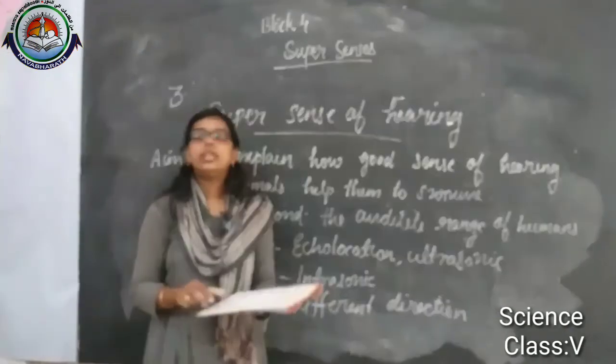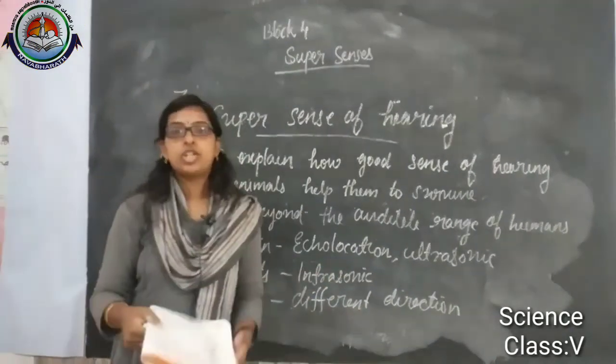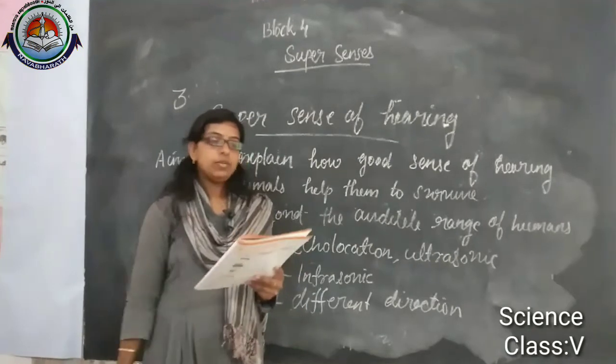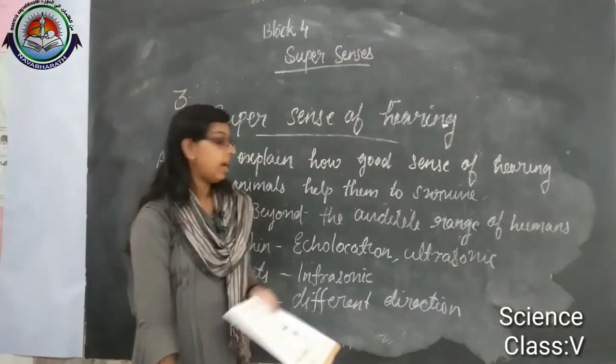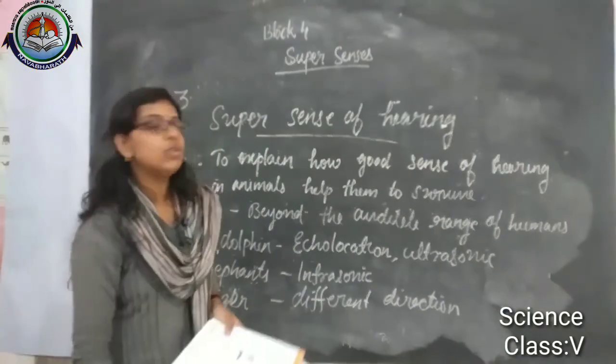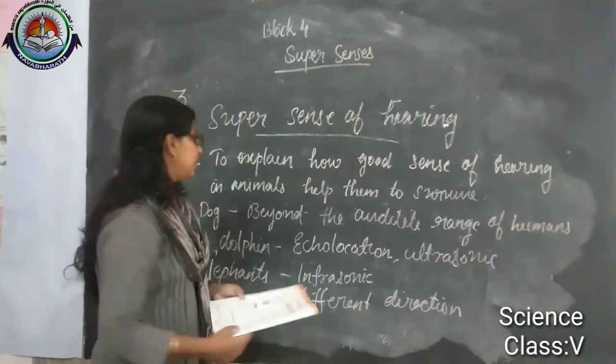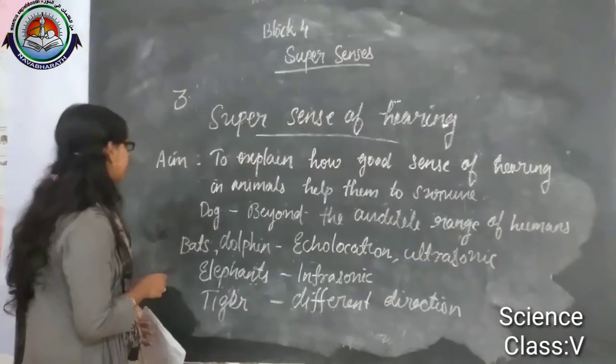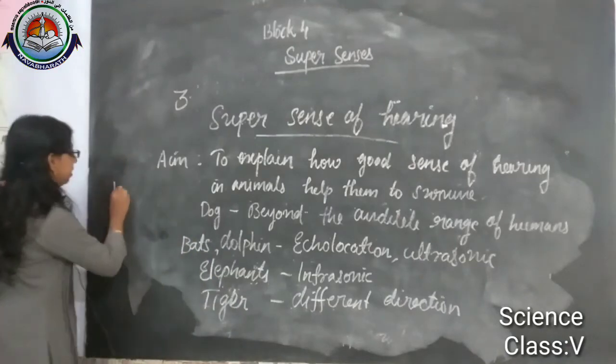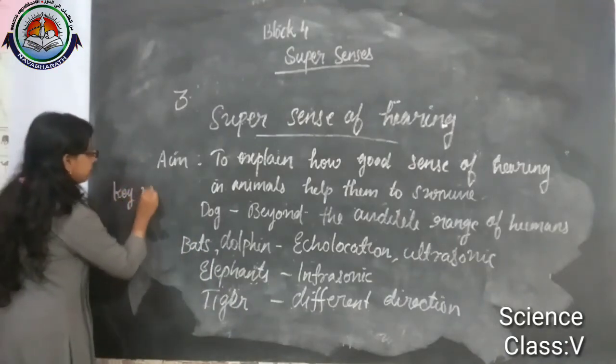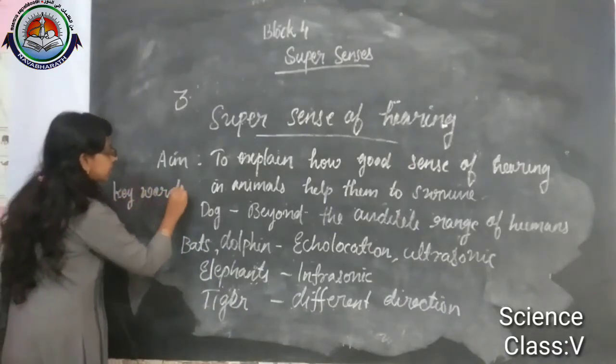Now we can discuss the worksheet answers. Before that, what are the new words we discussed in this lesson? The keywords of this lesson we can write here. What are the keywords?